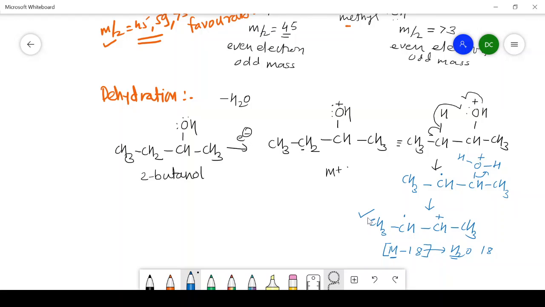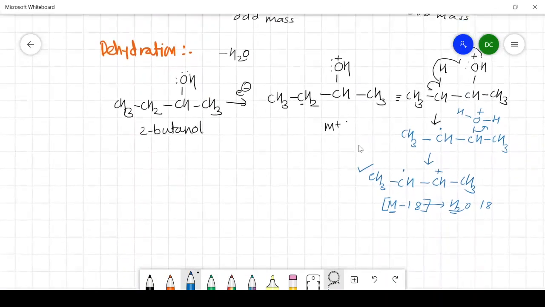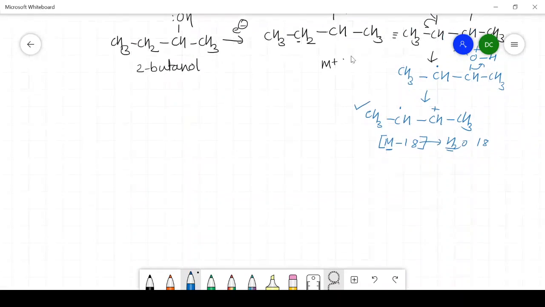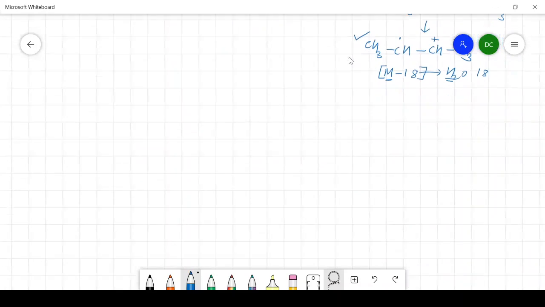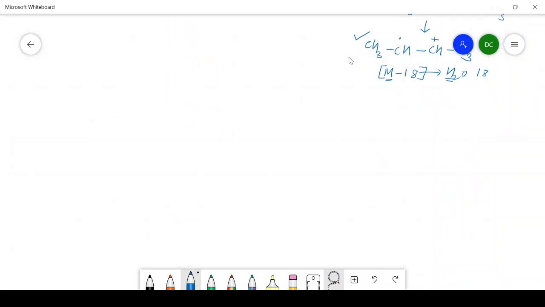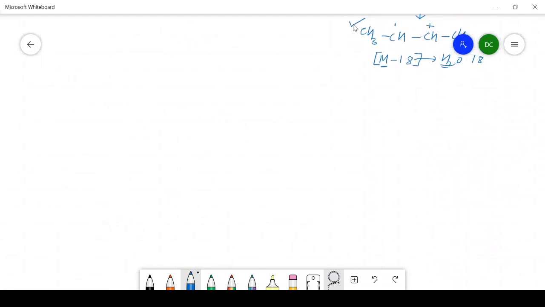Now we will turn towards the rearrangement that is occurring in case of alcohols. The last pattern observed in case of alcohol is rearrangement. So I will write here rearrangement.